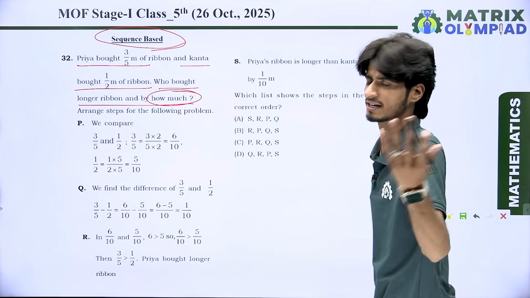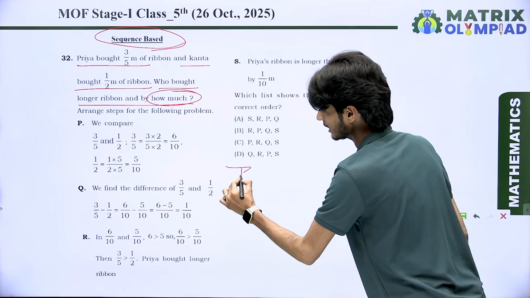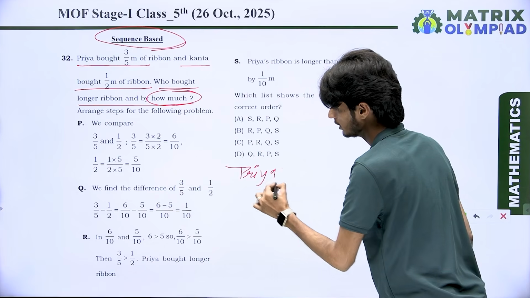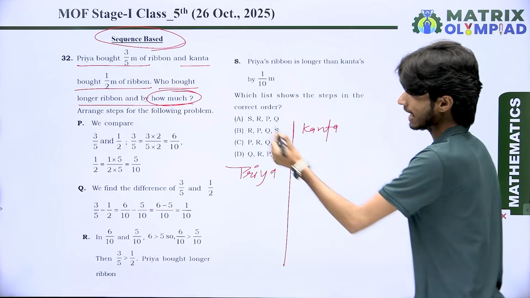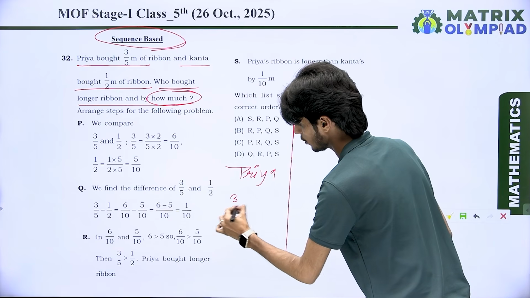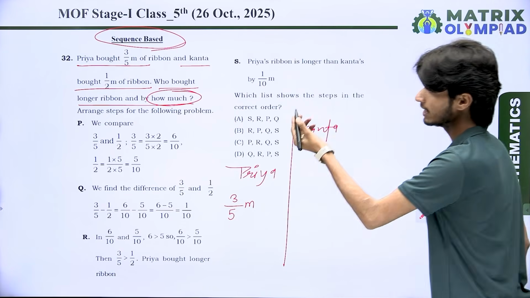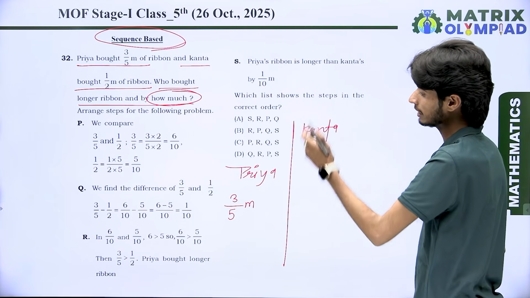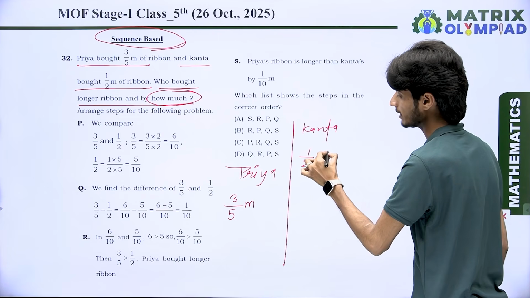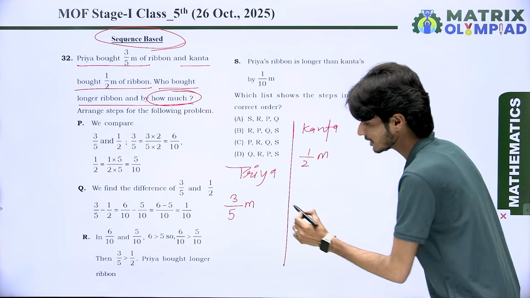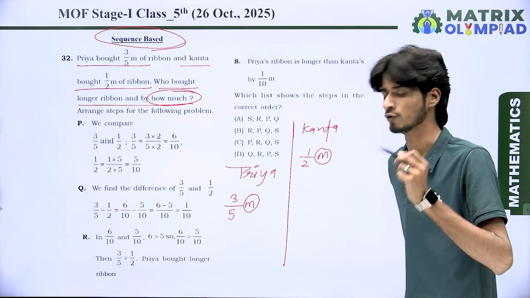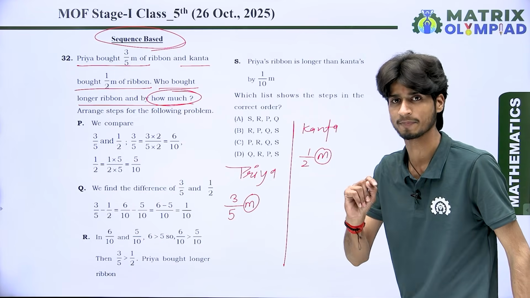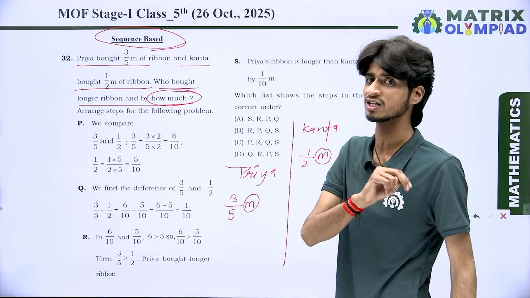For Priya, the length of ribbon is 3/5 meter, and for Kanta, the length of ribbon is 1/2 meter. Dear students, here you can see the units are the same for the length. So what do we do? We compare both of the fractions.